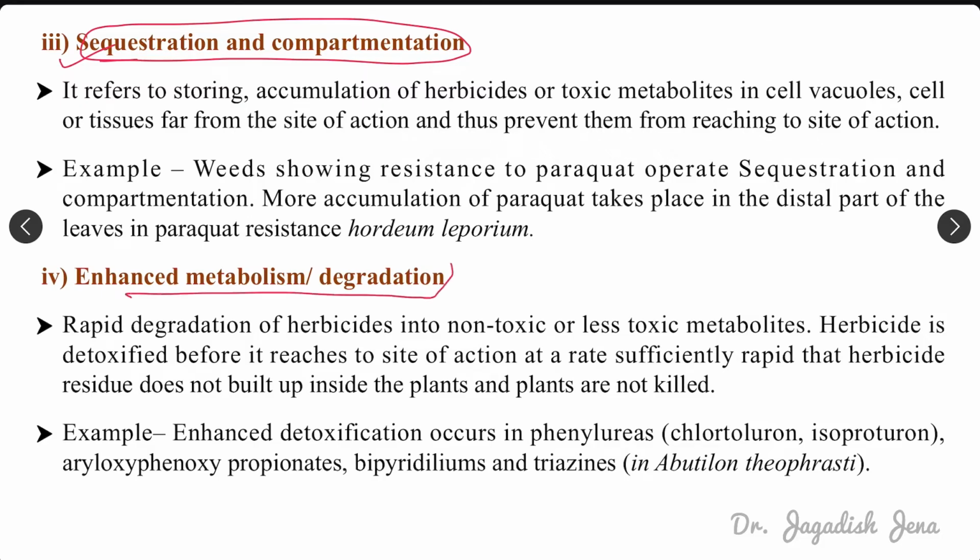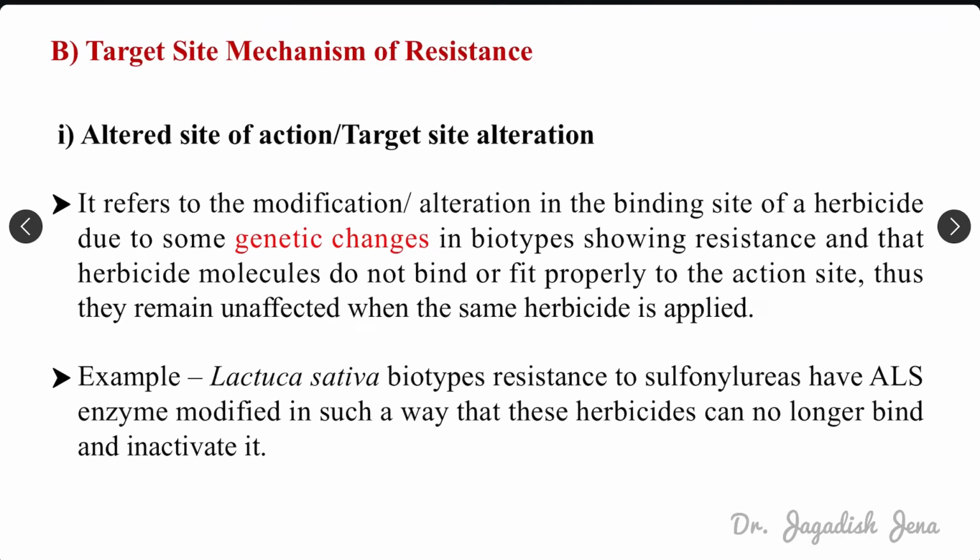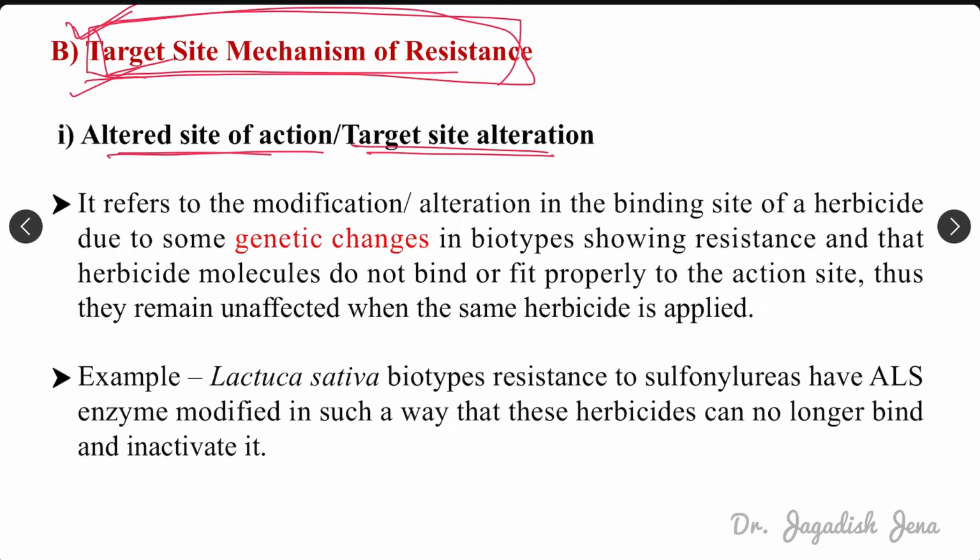So that is another example of a mechanism of resistance. Then enhanced metabolism or degradation. We have already discussed, if the metabolic rate becomes higher, then it will degrade that particular chemical quickly, so the action will be very limited. So the first one is the exclusionary mechanism. Then the target site mechanism of resistance. If there is any alteration, any change in the target site, where the herbicide actually acts, then that is called target site mechanism of resistance. First one is altered site of action or target site alteration.